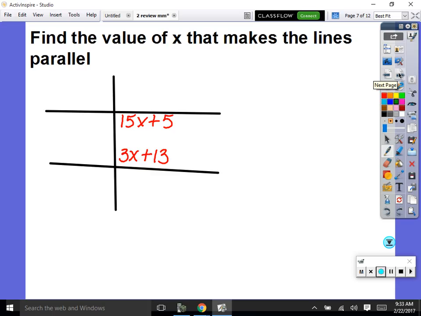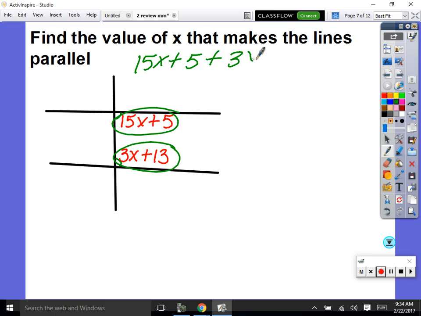Only a couple more. So it says find the measure of the angle. So we're going to find that angle and that angle. Oh no, it says find the value of x that makes the lines parallel. So basically, what kind of angles are these? Consecutive interior. Are they equal? No. What's the true statement? They have to be 180. So this plus this equals 180. 15x plus 5 plus 3x plus 13 equals 180.